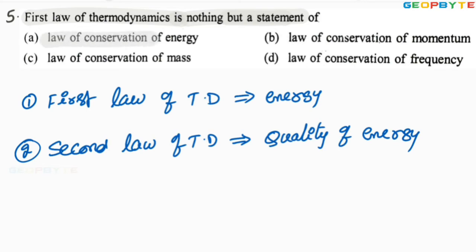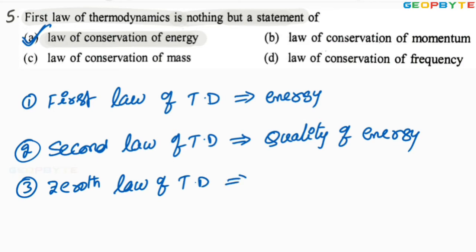So look at the very first option. It is absolutely correct. The first law is always talking about the law of conservation of energy. The second law of thermodynamics is talking about the quality of the energy. It is also called the law of degradation of energy. Of course, one more law is there, that is the zeroth law of thermodynamics.